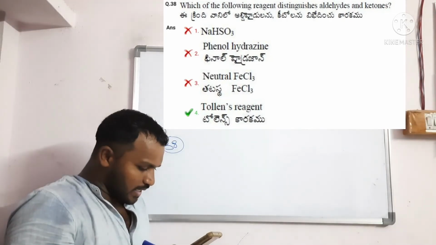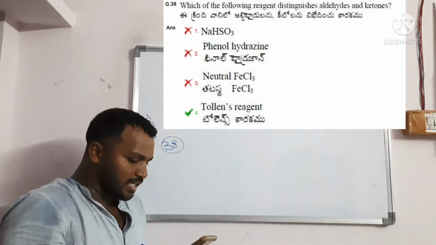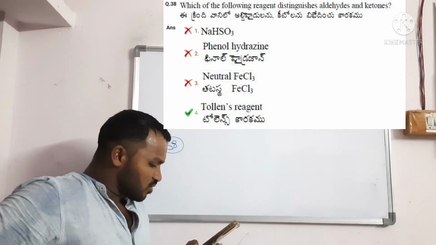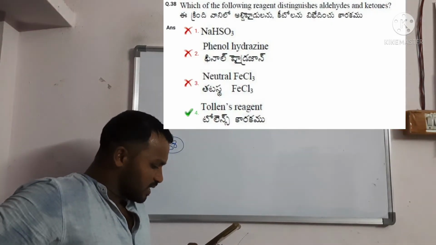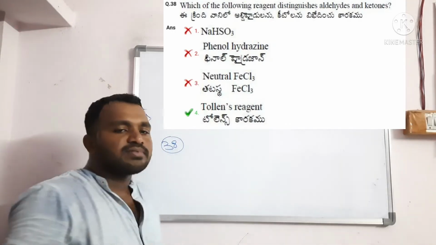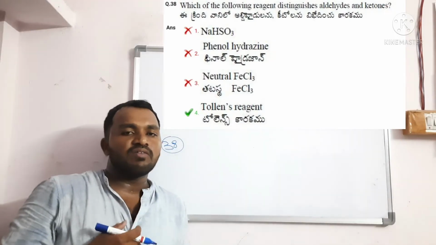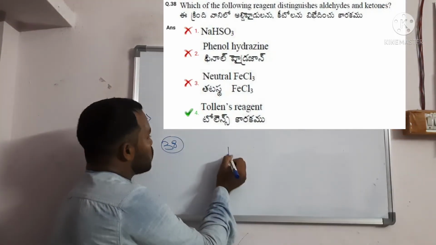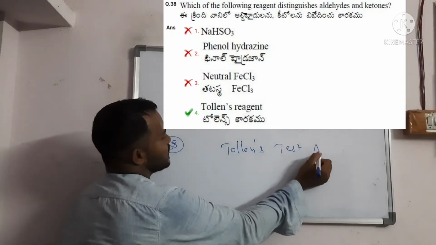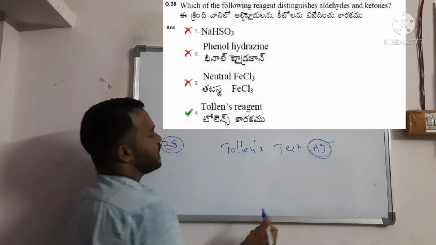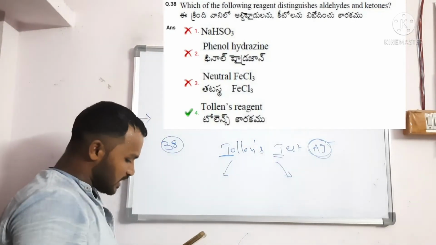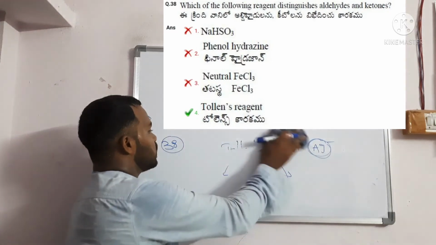Which of the following reagents distinguishes aldehydes and ketones? Options are given: NaHSO3, phenylhydrazine, neutral FeCl3, then Tollens reagent. In labs also we did this at the degree level. We used the Tollens test, right? Tollens test uses silver nitrate, so silver is the component, which distinguishes aldehydes and ketones. So directly, the answer is the Tollens test.